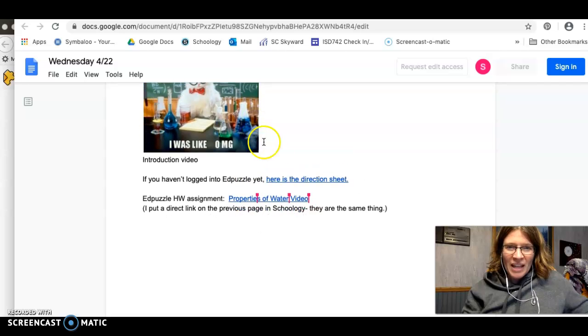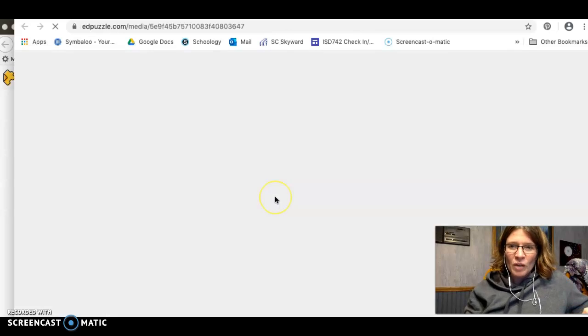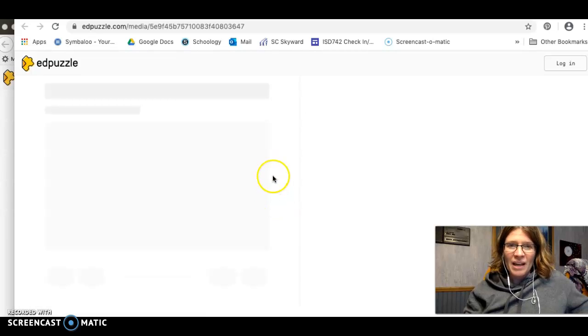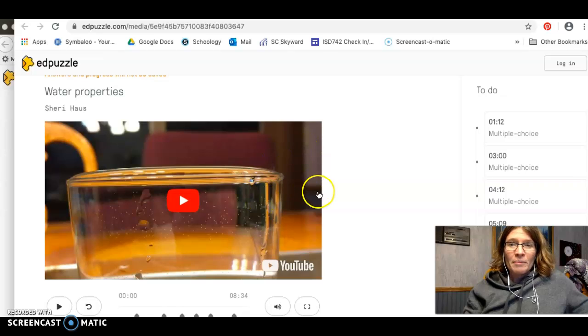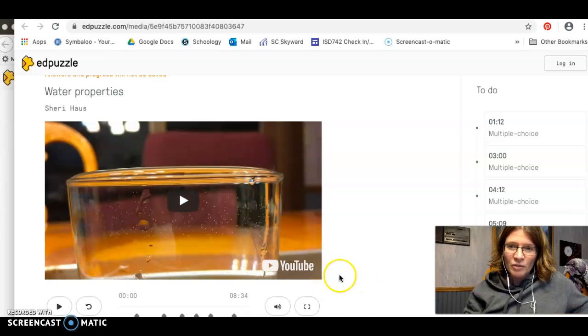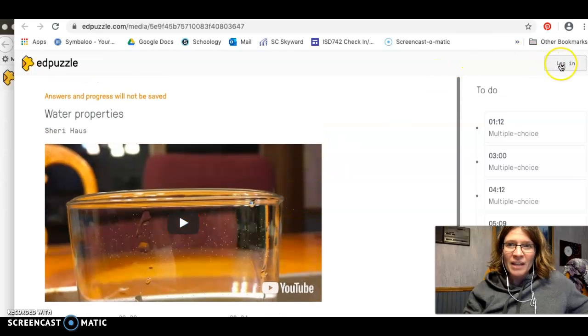what we're going to do here today is the properties of water Edpuzzle. So here's the link, the same link as the other one. Okay, so when you log into the Edpuzzle, it may say, here you are, or verify your email address. So you just have to click on your Google Classroom email address, and then hopefully it will come into this.